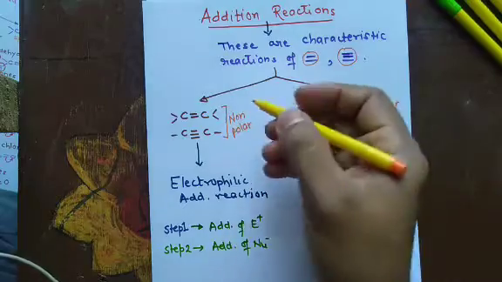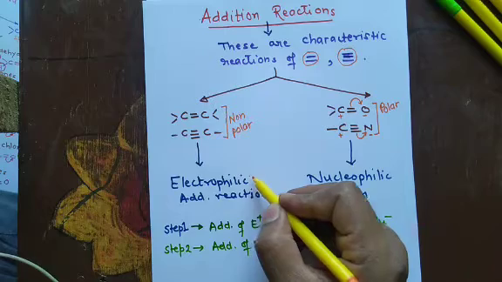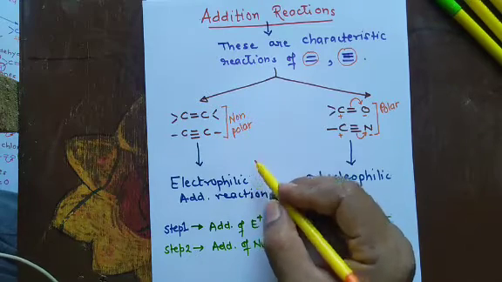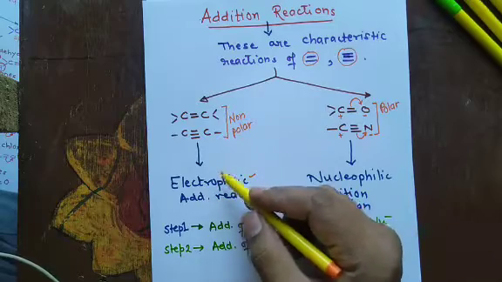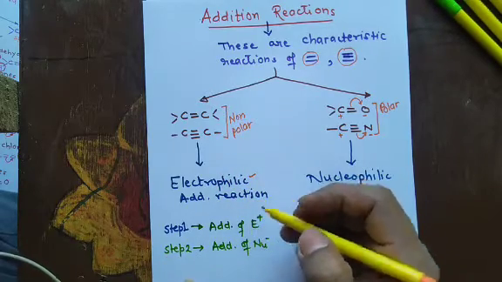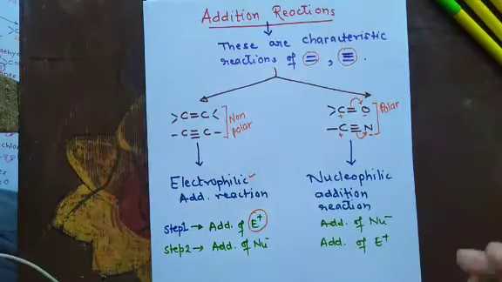So, in non-polar multiple bonds, electrophilic addition reaction takes place. What do you mean by electrophilic addition reaction? The name is because in the first step, the electrophile gets added to the compound.